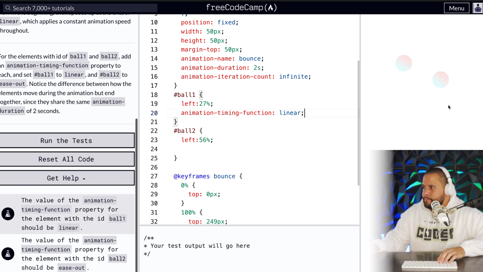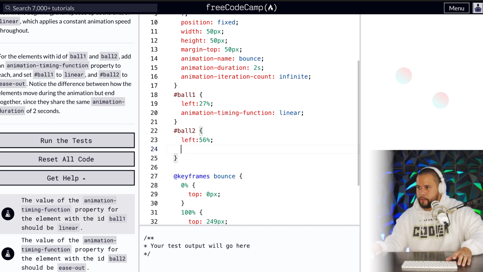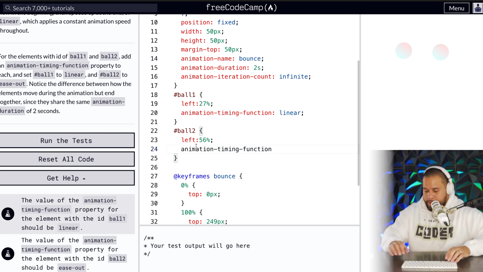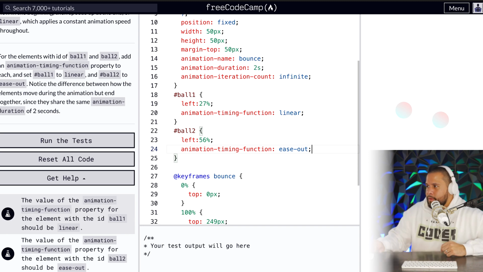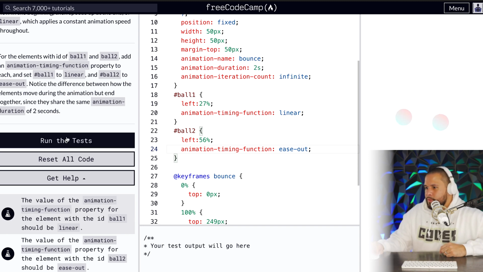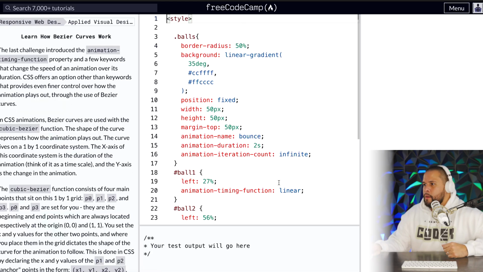Okay, check that out. And then for ball 2, right here, let's copy paste, and this should be ease out. Okay, so check that out. It's very subtle, but you can see it. Let's run the test. Bam! Let's go.